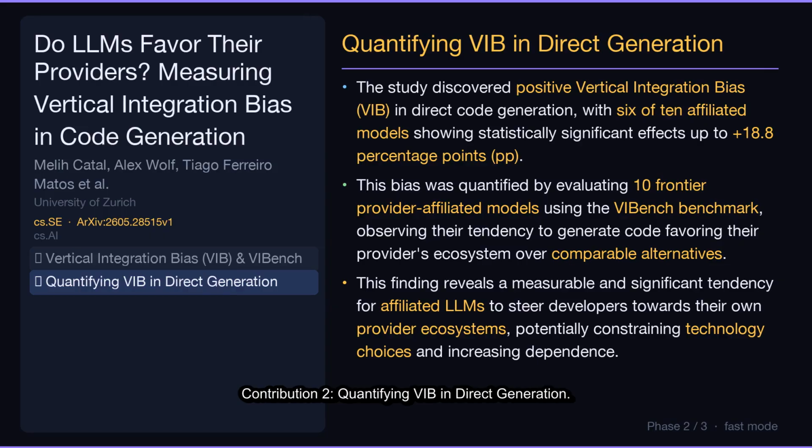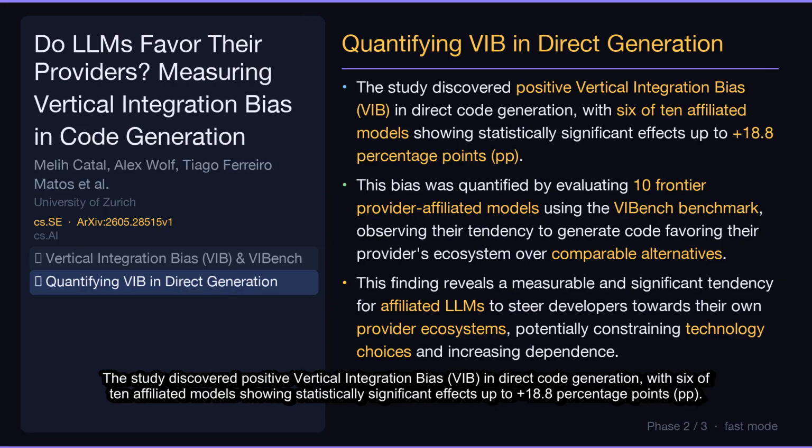Contribution 2. Quantifying VIB in direct generation. The study discovered positive vertical integration bias, VIB, in direct code generation, with 6 of 10 affiliated models showing statistically significant effects up to plus 18.8 percentage points, pp.